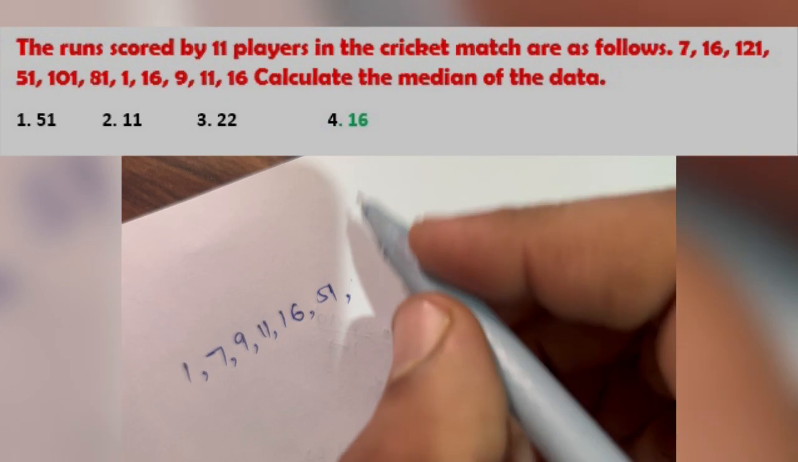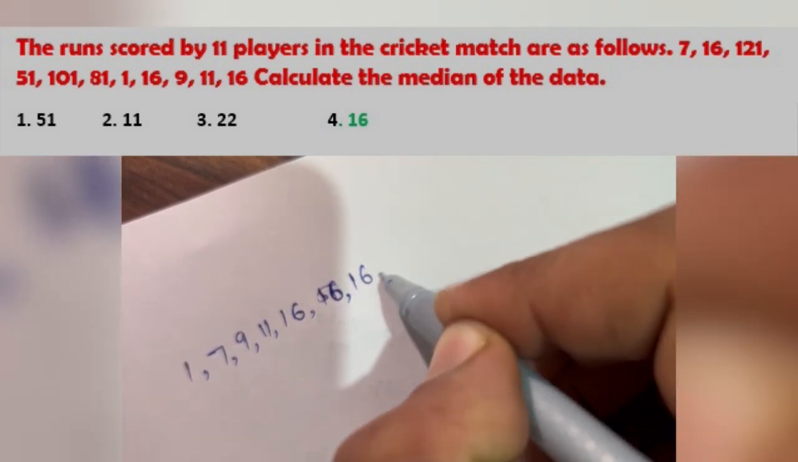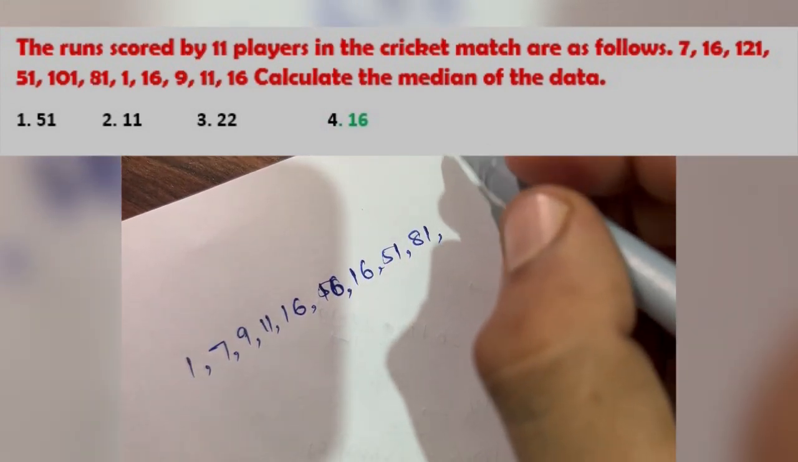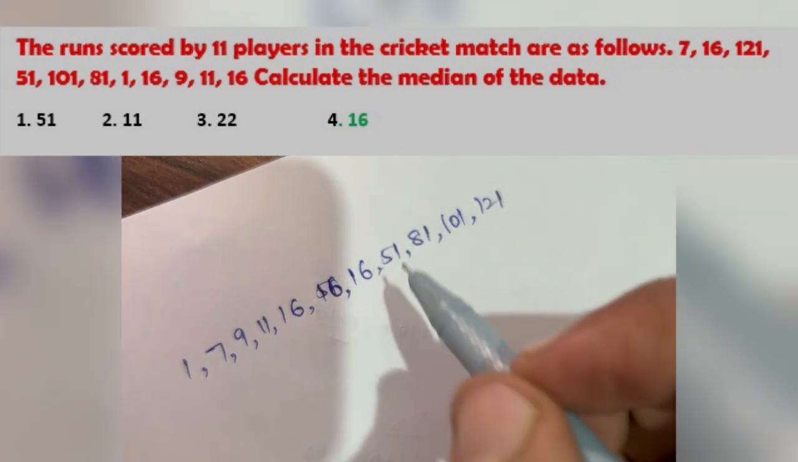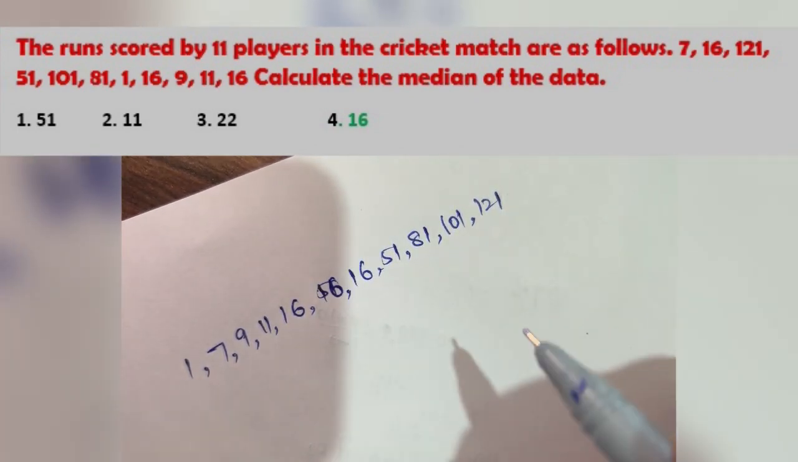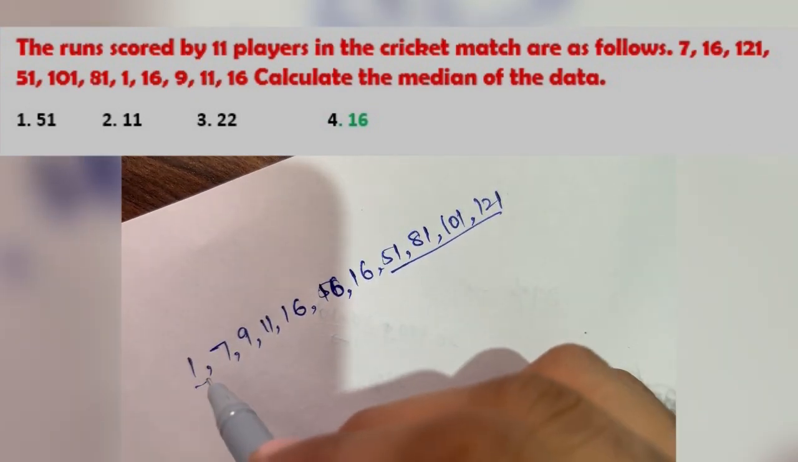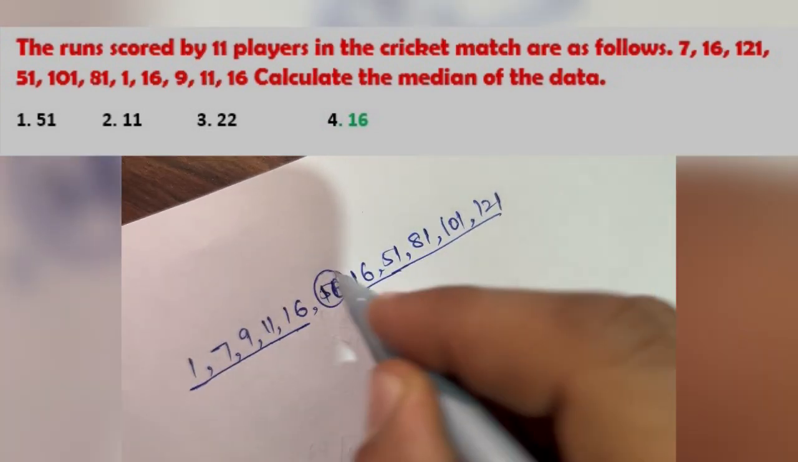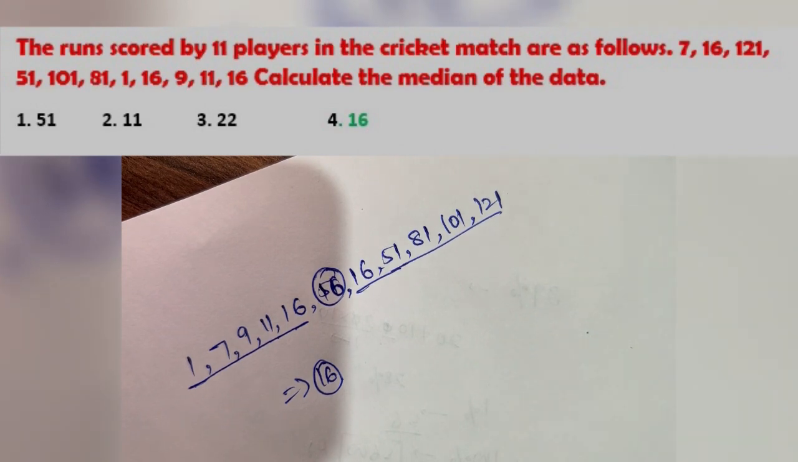We have 16 how many times? 3 times 16. 51, 81, 101, and 121. So the median will be the middle term of the series. So it will be 4 here, 5 here, 5 here. So 16 will be the median of the series given.